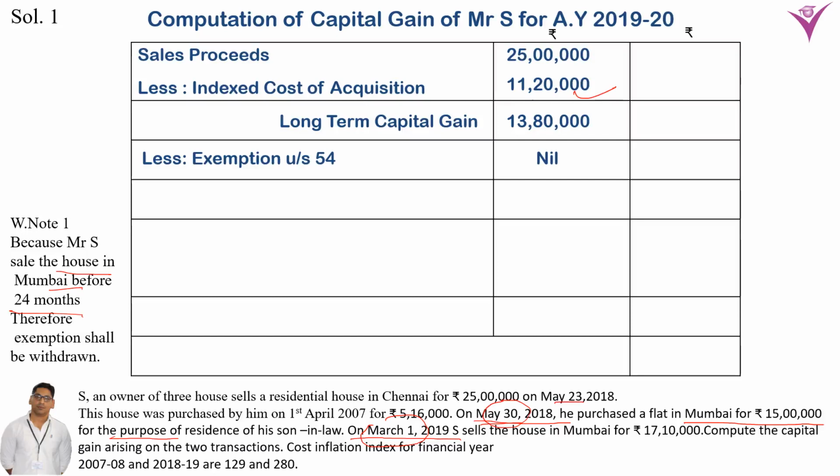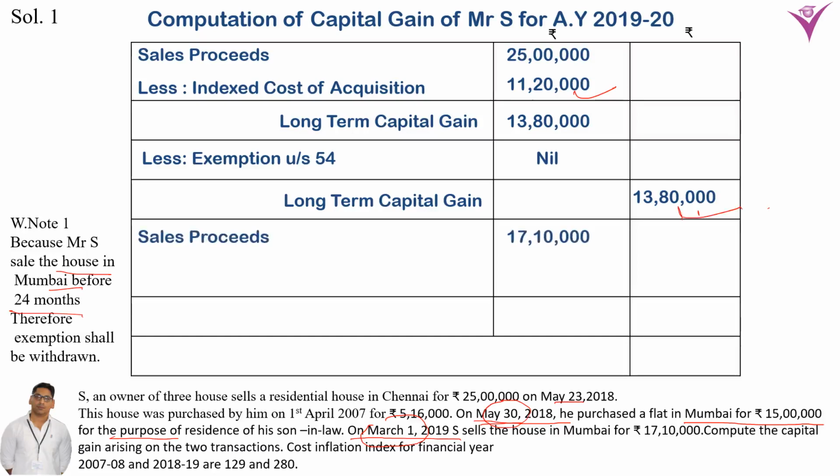If he had held this asset for more than 24 months, then this exemption would be given. But he sold this house before 24 months, since May 2018 to March 2019 is not 2 years. Therefore, this exemption will not be given. So the long term capital gain is 13,80,000 from the sale of the asset.